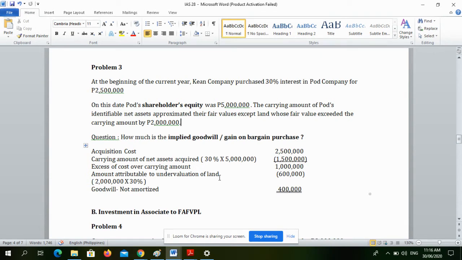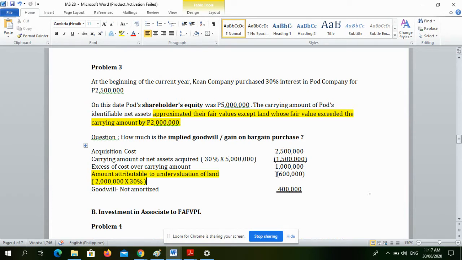And meron ding given na yung fair value daw ng land, nag-exceed siya sa carrying amount by 2 million pesos. So we will also record this amount attributable to undervaluation of land. So 2 million times 30% is equal to 600,000 pesos.